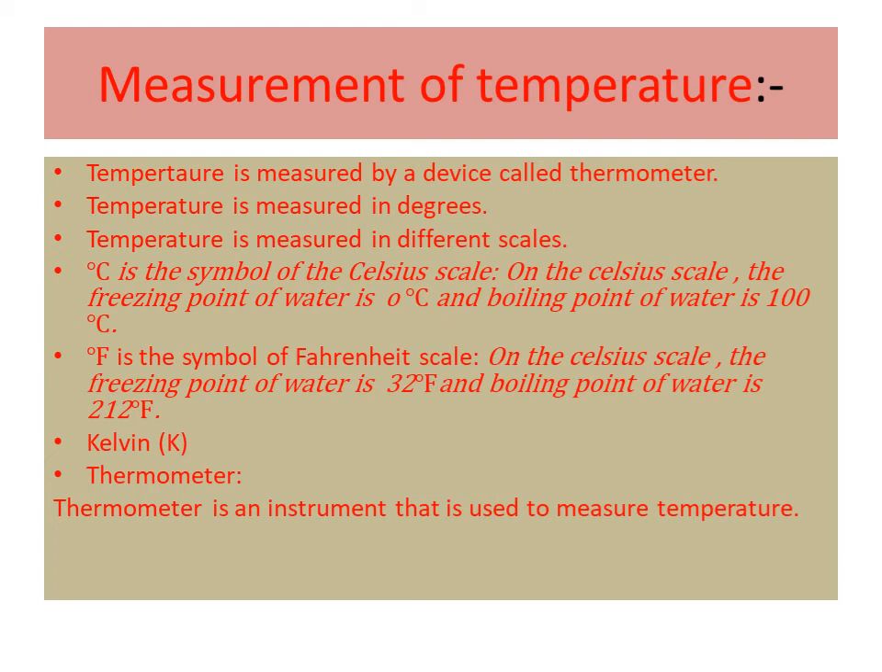In degree Celsius, the freezing point of water is 0 degree centigrade and the boiling point of water is 100 degree centigrade. In degree Fahrenheit, the freezing point of water is 32 degree Fahrenheit and the boiling point of water is 212 degree Fahrenheit. And in the Kelvin scale, the freezing point of water is 273.15 Kelvin and the boiling point of water is 373.15 Kelvin.